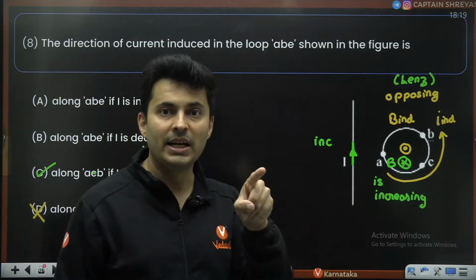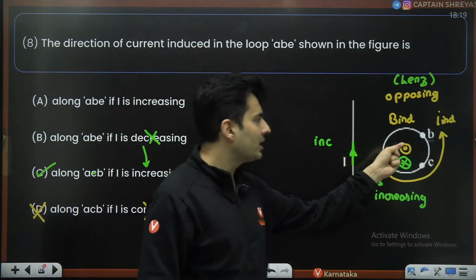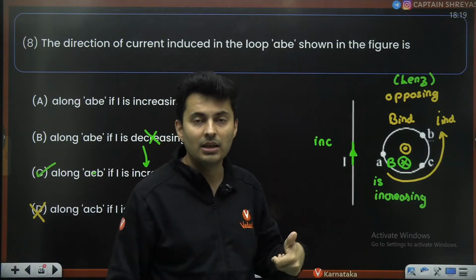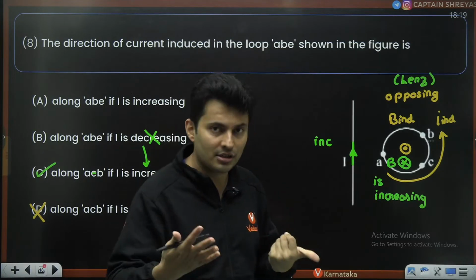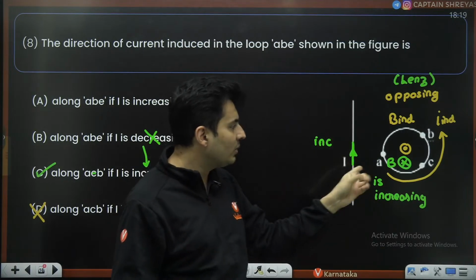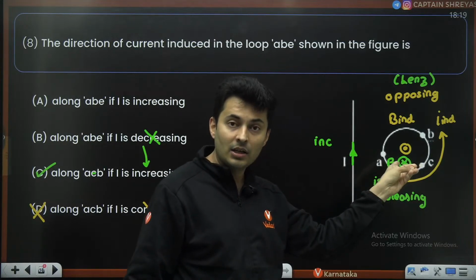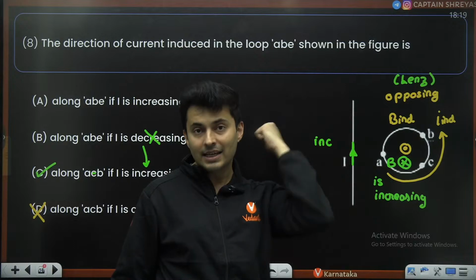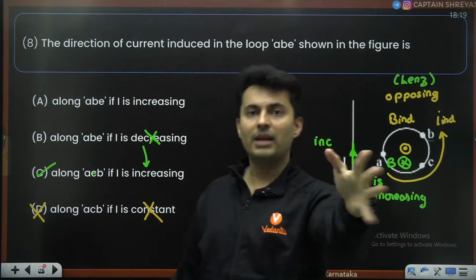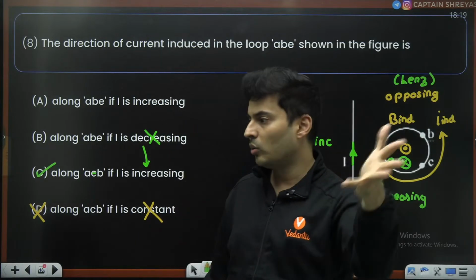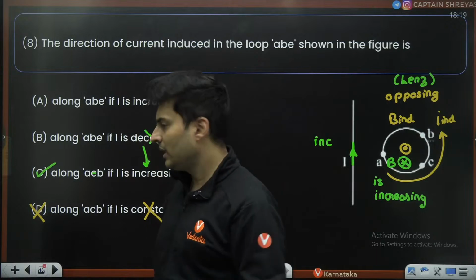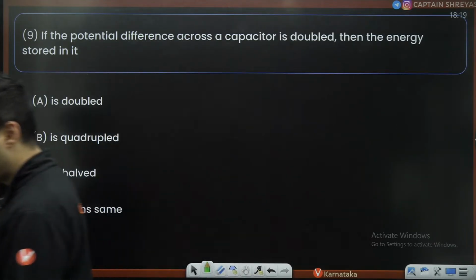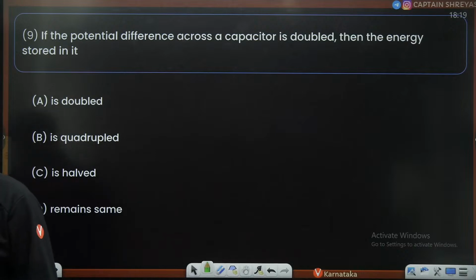So I'll repeat. Once I get the direction of the induced field, it will always be opposing the change. So the original current was creating a field here inside. So it is being opposed this way because inside it is increasing. So it is opposed by inducing the field in the outer direction. Got it? That is the logic behind this question. Very nice question. Okay. Understood?